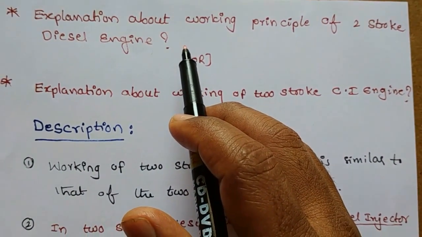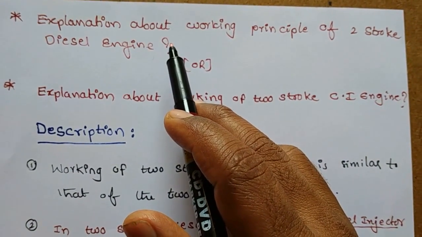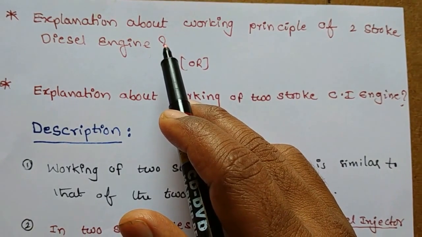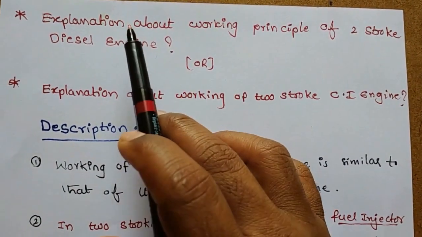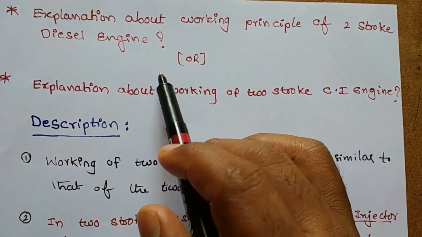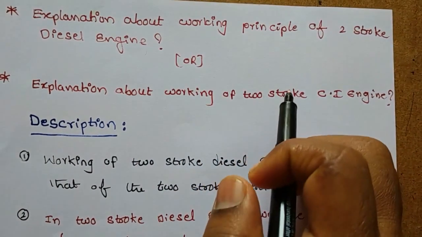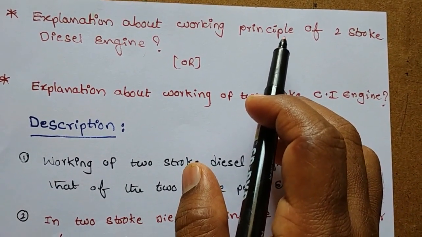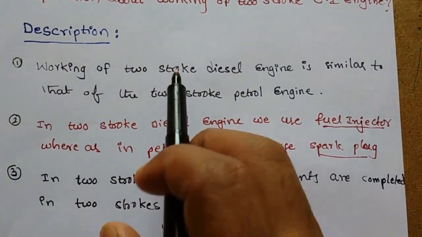So now, in the previous video we discussed the working principle of the two-stroke petrol engine. In this class we are going to discuss the working principle of the two-stroke diesel engine. The question may be: explain the working principle of two-stroke diesel engine, or explain the working principle of two-stroke CI engine. Both are the same, diesel engine or CI engine.